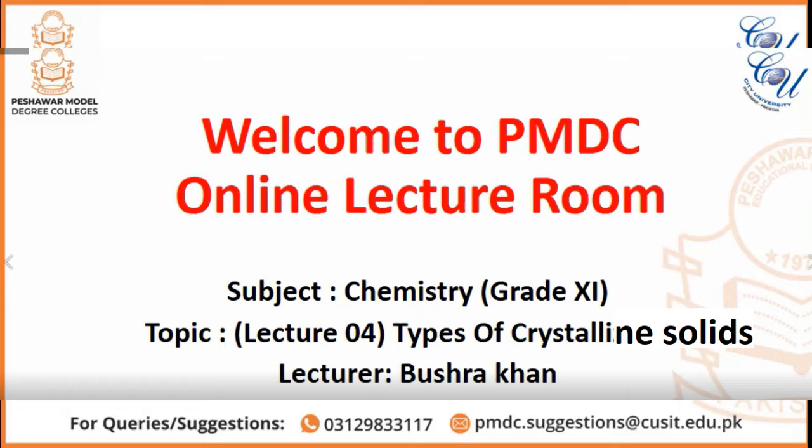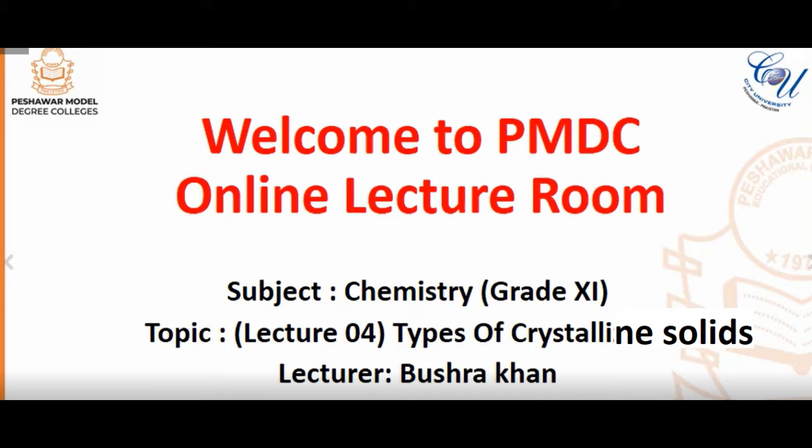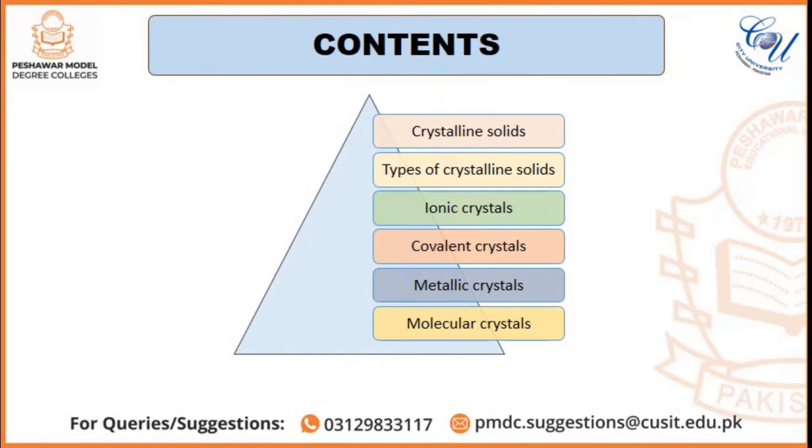Today we will discuss grade first year chemistry, chapter number 6, states of matter 3, solids. The topic is types of crystallization. These contents include crystalline solids, types of crystalline solids, ionic solids or ionic crystals, covalent crystals, metallic crystals and molecular crystals.